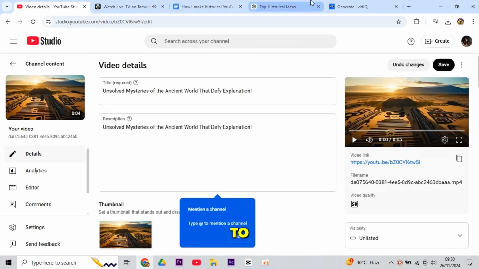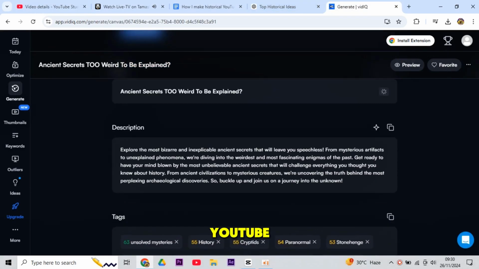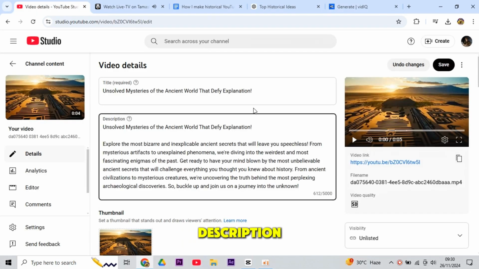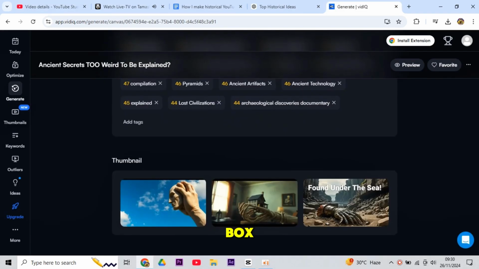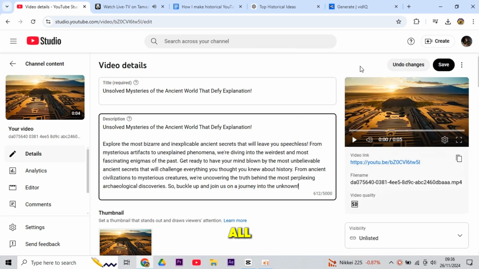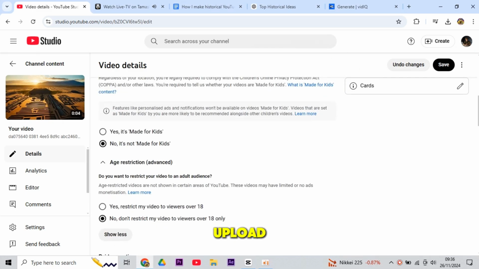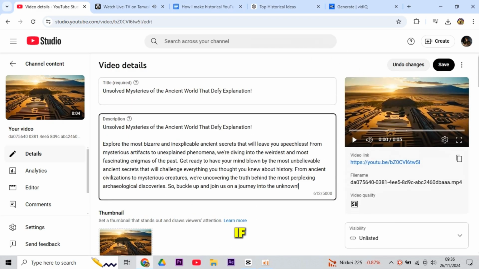Now click here to copy these tags, swing back to the YouTube channel, and paste these tags in the tag box. Now copy the description from this tool, go back to the channel, and paste it into the description box. Alright, we have done all the tasks. Now it's time to upload our video. Check again if all things are perfect, then hit the button of upload.